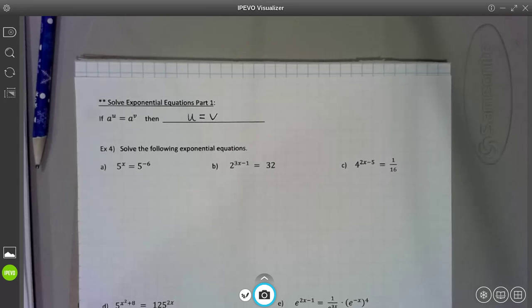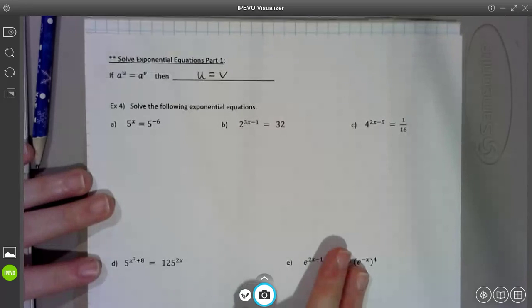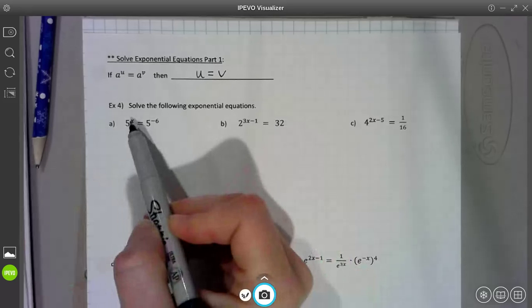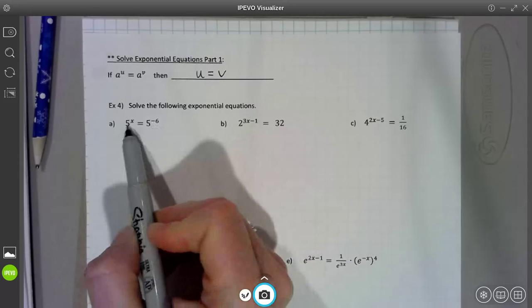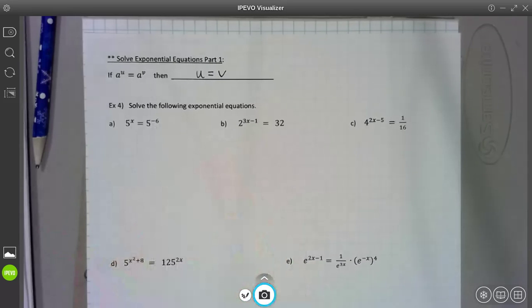All right, so guys, look at the first example. This is as easy as it's ever going to get. Let's say they asked you to solve this equation for x. It says 5 to the power of x, exponential, equals 5 to the -6. Well, if 5 to this power equals 5 to that power, what do those powers have to be to each other? They have to be equal.